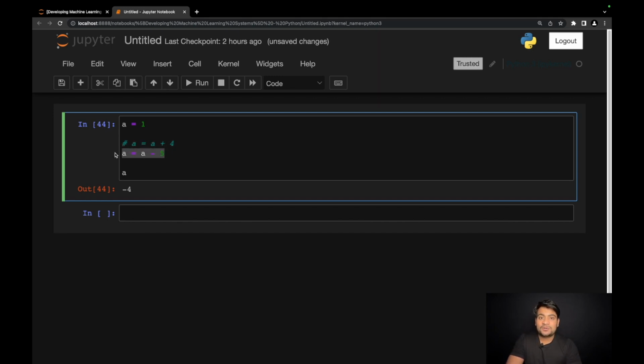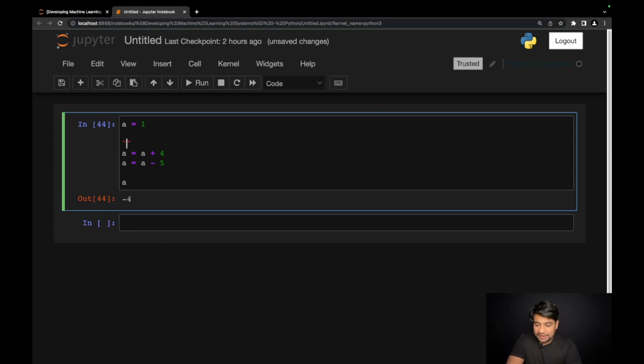So how can you comment multiple lines? One way is to add a hash in front of every line, but that becomes a redundant task. You need to go to every line and add a hash in front of it. One way to create multi-line comments is using triple quotes.